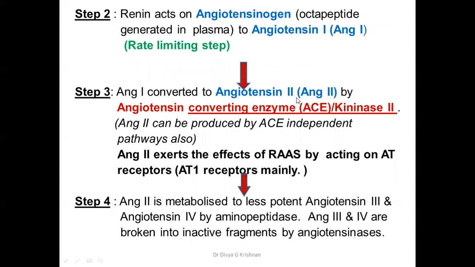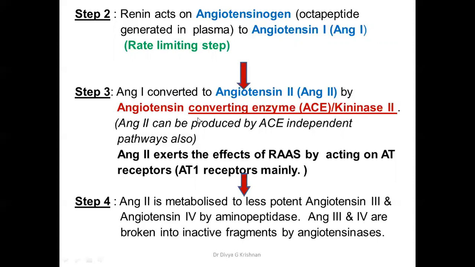This is a very important step carried out by an enzyme called angiotensin converting enzyme, or ACE enzyme. The other name is kininase 2 enzyme. So you can see that this enzyme is involved in the conversion of angiotensin 1 to angiotensin 2. Also remember at this point that kininase 2 enzyme is also involved in the breakdown of kinins, for example bradykinin.